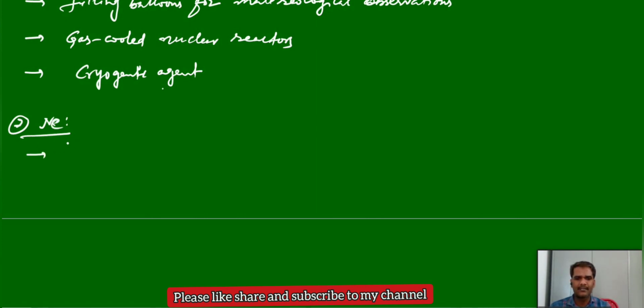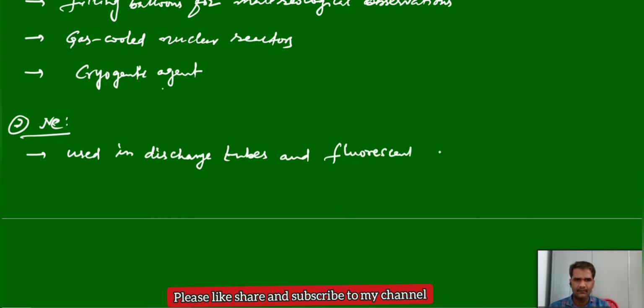It is used mainly in discharge tubes and fluorescent bulbs. Mainly for decorative purposes, we will use this neon gas in the decorative bulbs. And also it is used in botanical gardens.